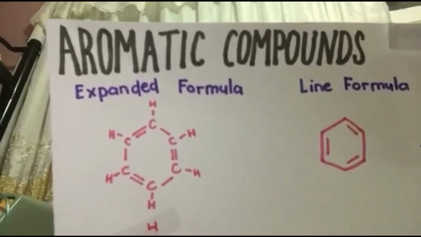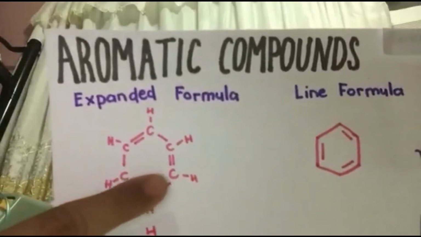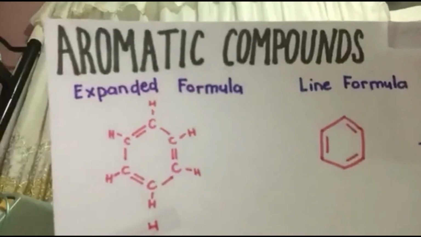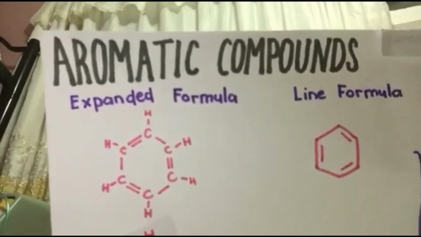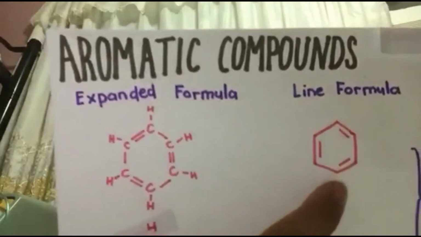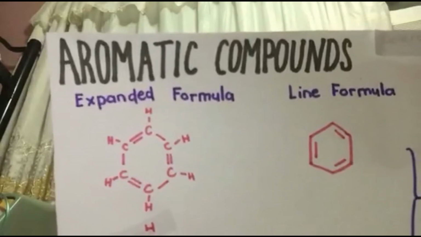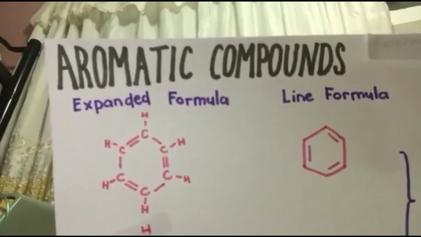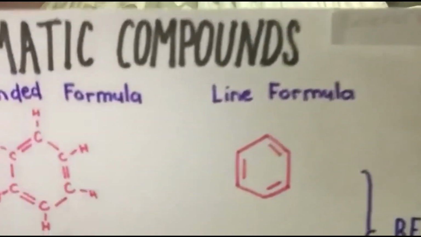Here you'll see there are two ways to draw benzene, structure 1 and structure 2. Structure 1 shows all the carbon and hydrogen atoms bonded together, while structure 2 shows a hexagon with alternating double bonds. The edges of the hexagon are the carbon atoms, and the hydrogen atoms are not shown.